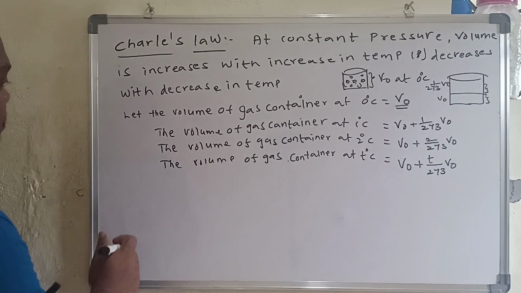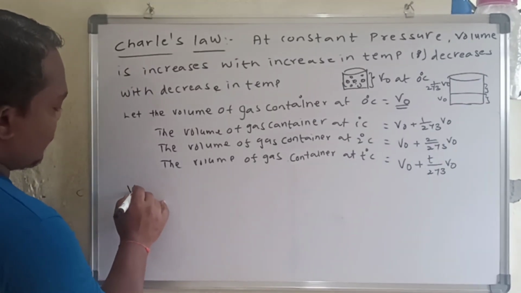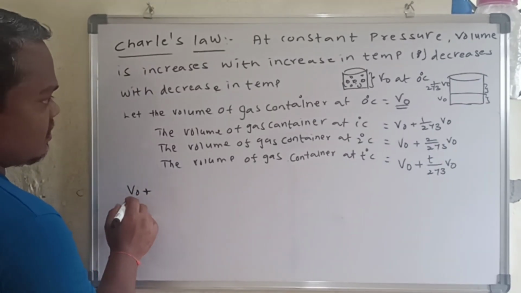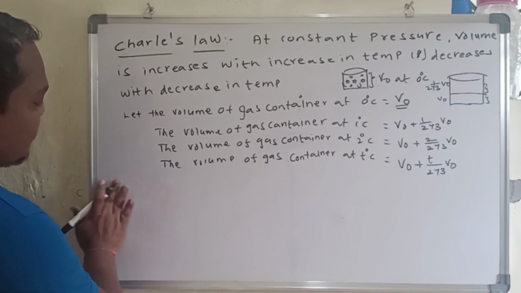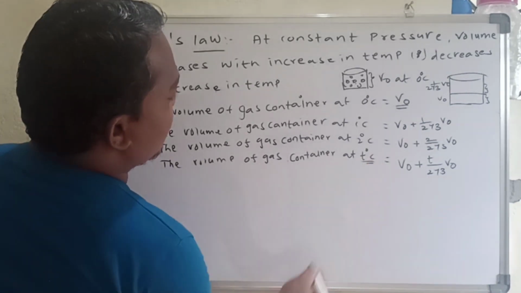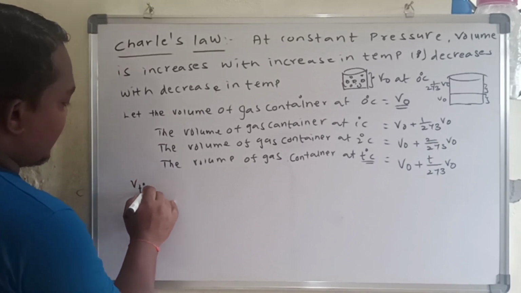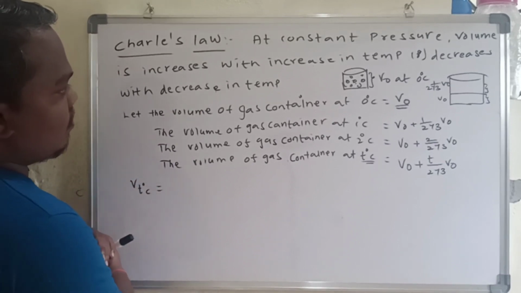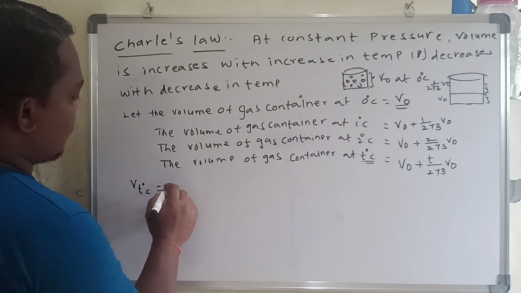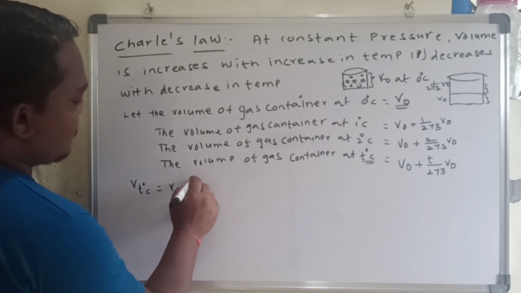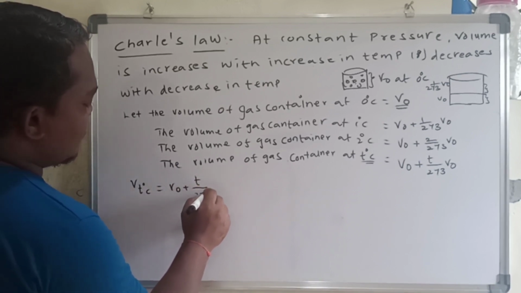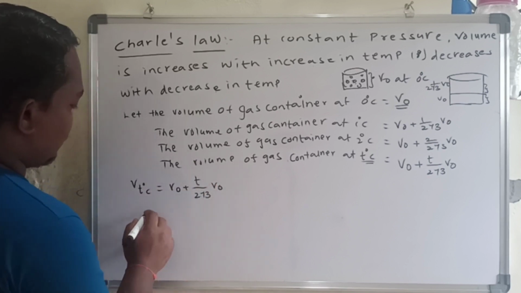So I am going to write: volume at T degrees Celsius is equal to V naught plus T by 273 V naught.